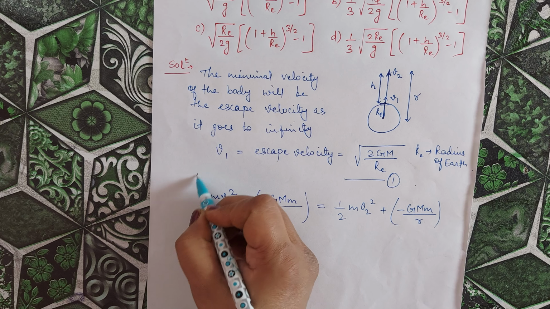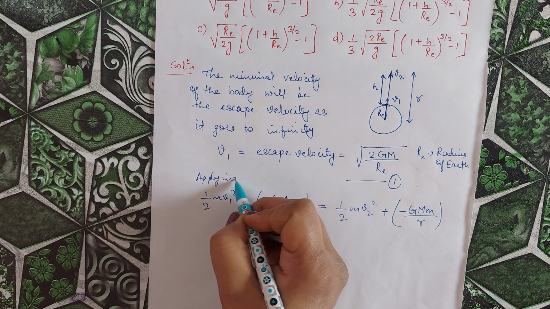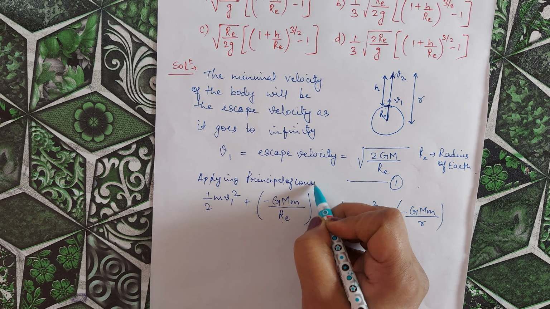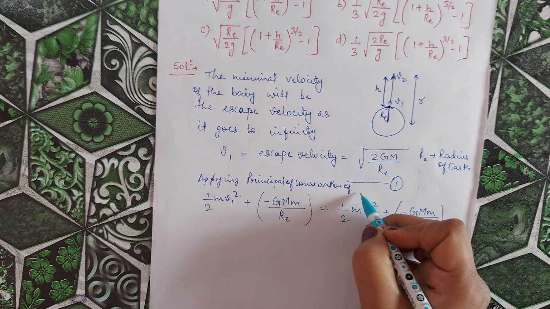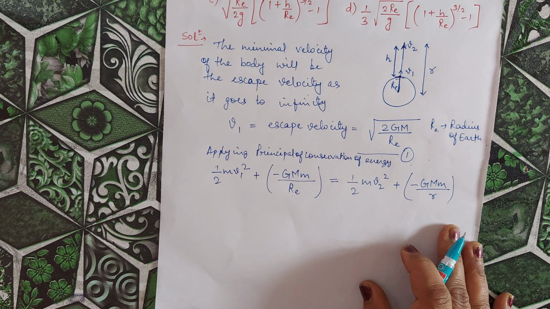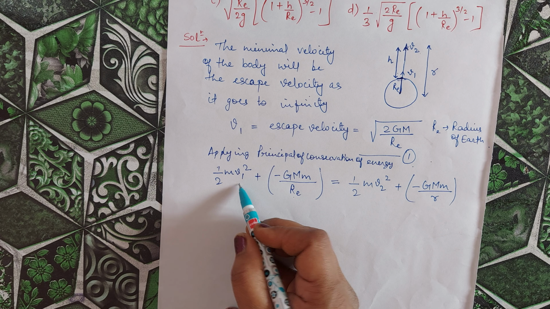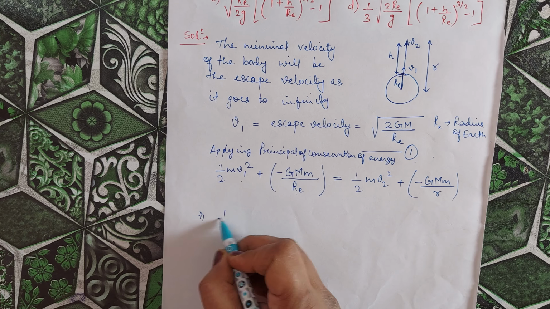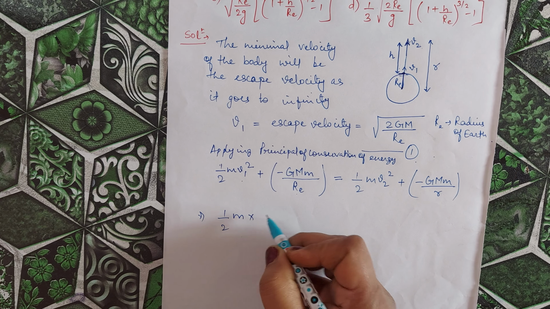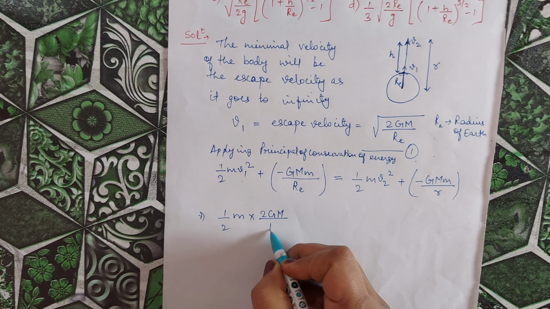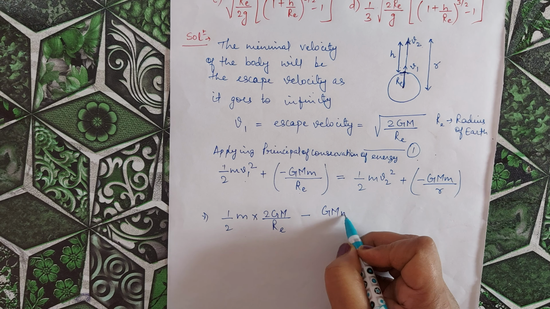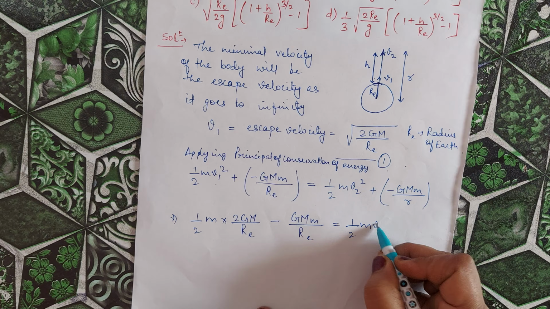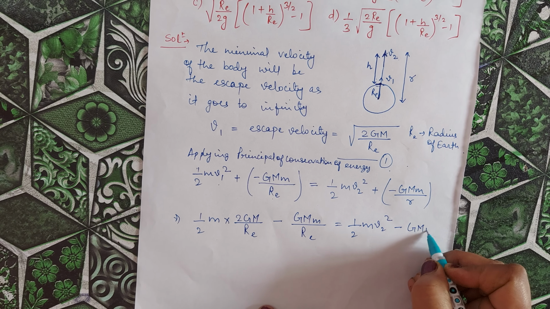So here we are applying the principle of conservation of energy, and we get this equation. Now in place of v1 we can write root under 2GM by Re. So we have half m into 2GM by Re minus GMm by Re is equal to half m v2 square minus GMm by r.